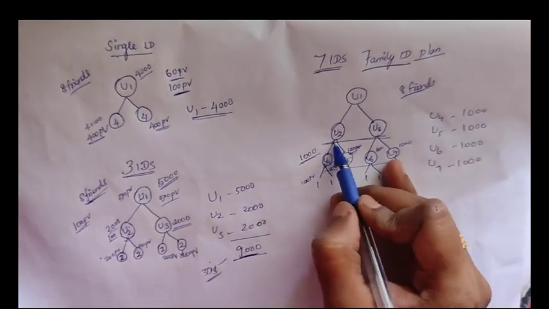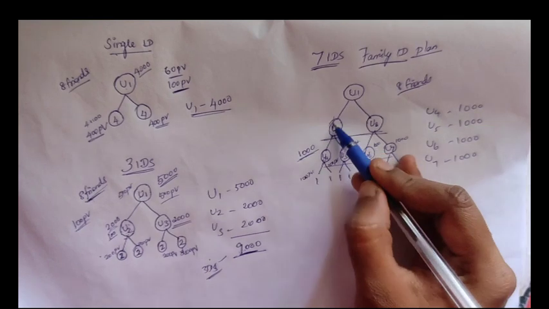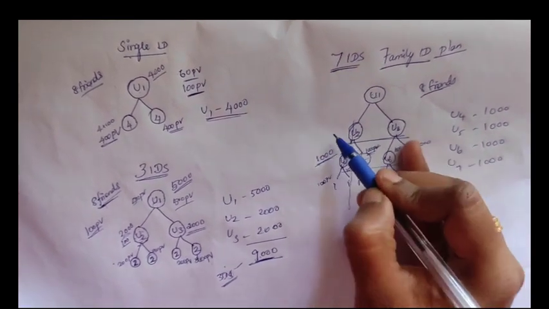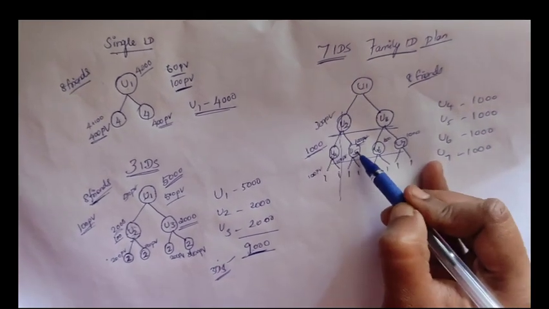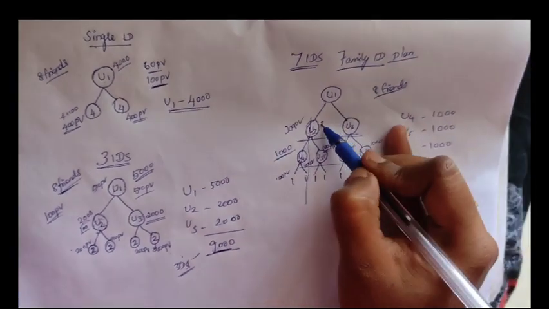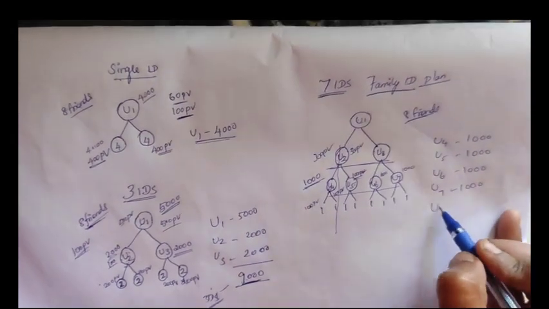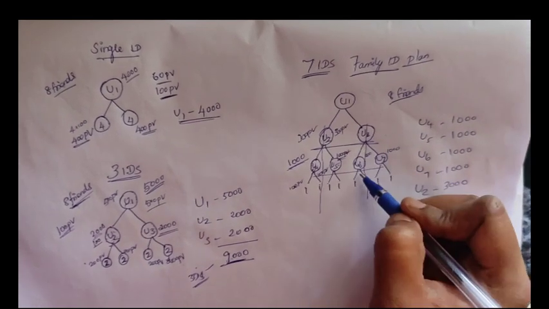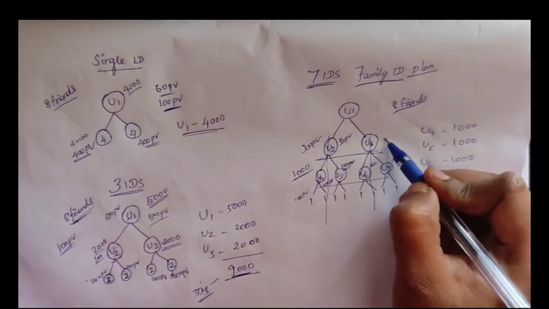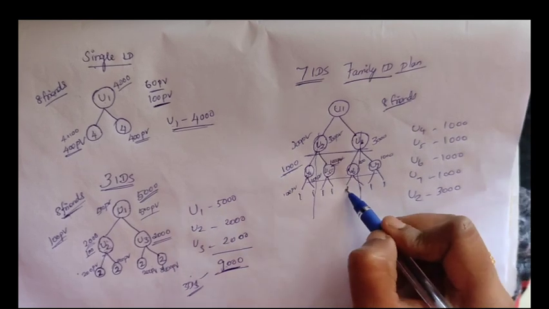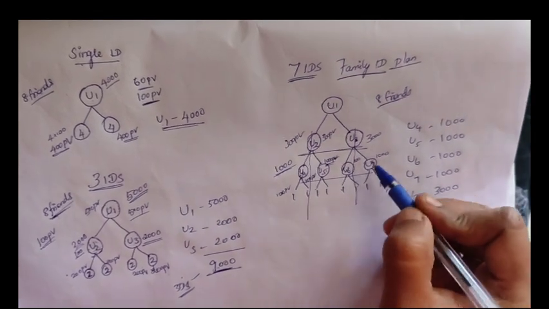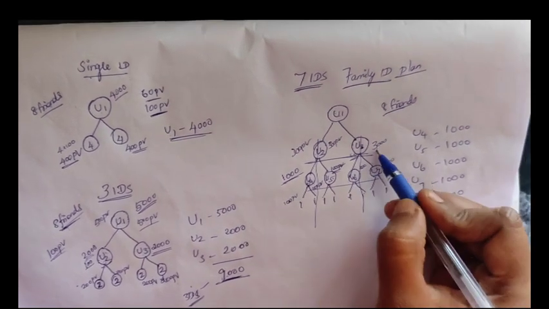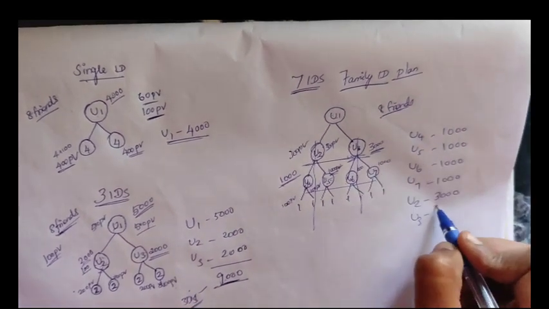Now let's see U2 ID. If you split like this, here there is 100 PV, 100 PV, 100 PV. So a total of 300 PV. On the right side also there is 300 PV. So U2 will get a payment of 3000 rupees. The same is calculated for U3 as well. Here there is 100 PV and here 100, here 100. So there is a matching of 300 PV. U3 is also getting a payment of 3000 rupees.